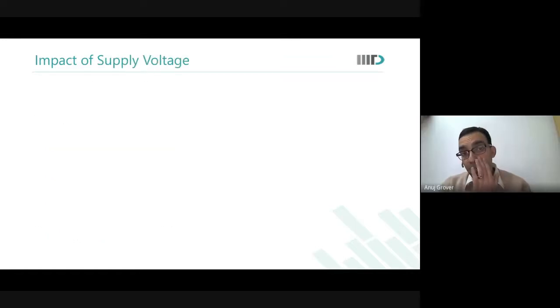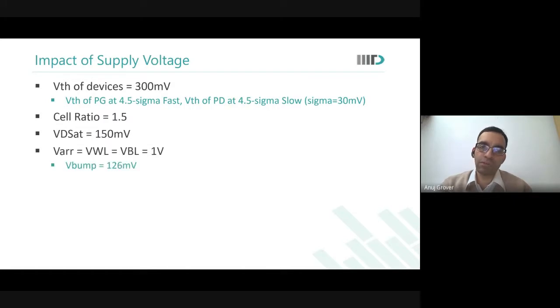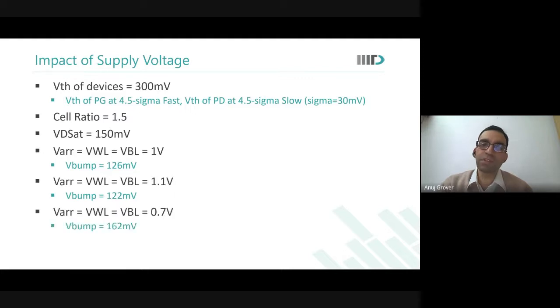Now, what is the impact of supply voltage? I had kept VRA. You will keep VTT and VDDS. What is the impact of supply voltage? If I assume this worst case, then when everything is at 1 volt, V bump is 126. When everything is at 1.1 volts, V bump reduces a bit. When everything is at 0.7 volts, you will see V bump increases significantly.